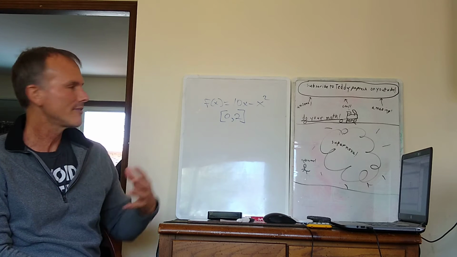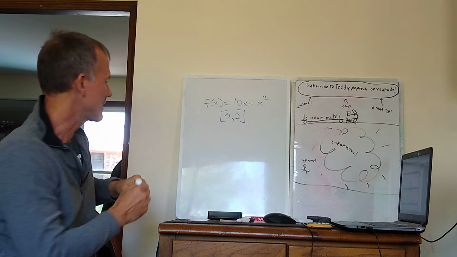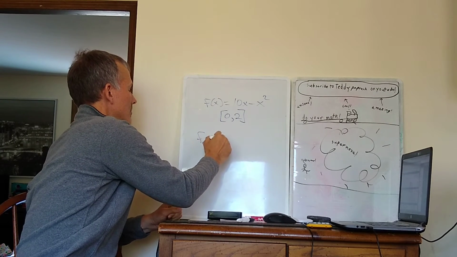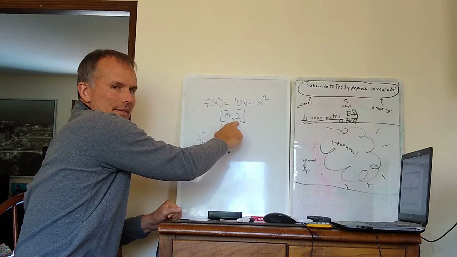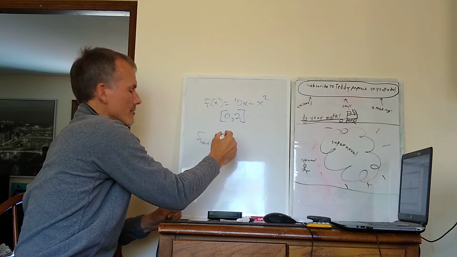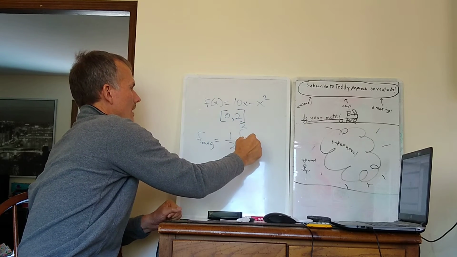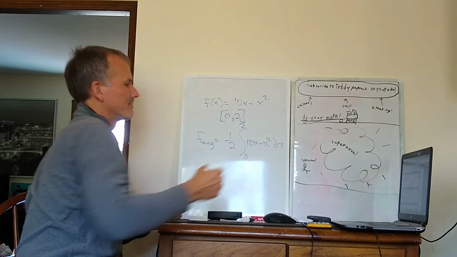I don't have to really do any thinking at all. I'm trying to find the average value of f of x on this interval. I know that I can go straight to the formula. The average value of f here will be 1 over the interval length, which is the distance from 0 to 2, just 2, times the integral from 0 to 2 of 10x minus x squared dx.